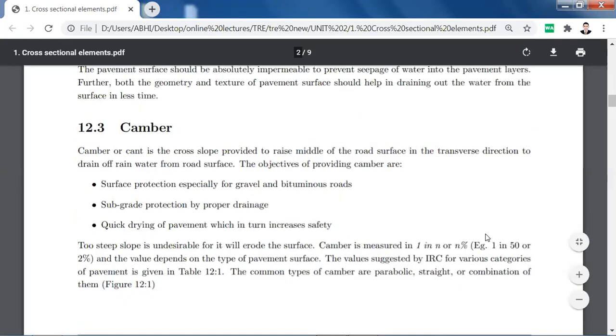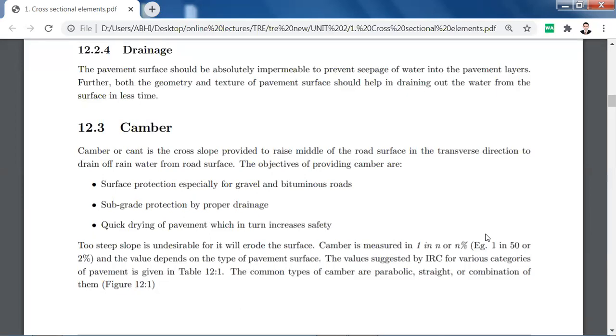A steep slope is undesirable for it. A steep slope is not recommended. Camber is measured in n% or 1 in n. Suppose that 1 in 50 is there, so that will be equivalent to 2%. And the value depends on the type of pavement surface. The values suggested by IRC for various categories of pavement are given in the table. The common types of camber are parabolic, straight, and a combination of them.